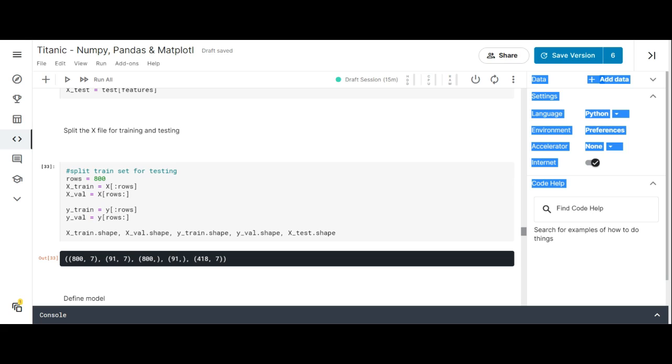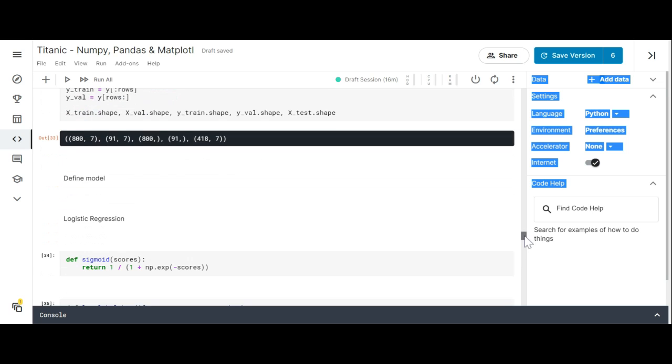And then what we do is we check the shape of all of these. And you can see that the X train and the Y train was 800 rows, and the X val and the Y val was 91 rows, which is what we wanted to see.